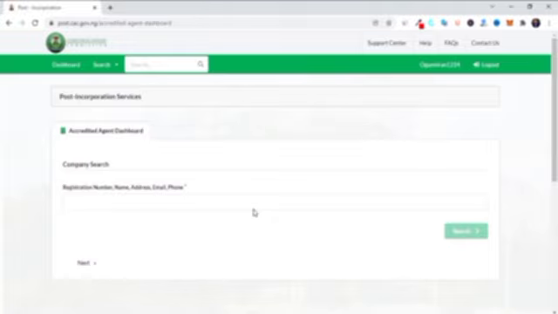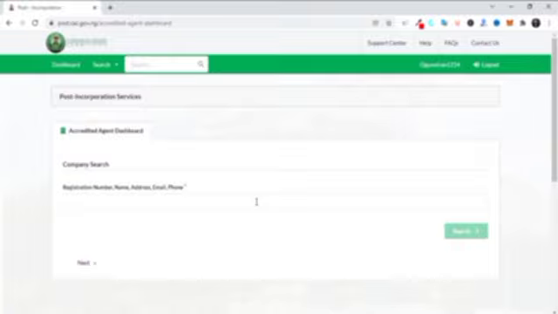Now, I've always said that post incorporation is majorly done after you have registered your company and you want to change something, maybe you want to change a director. But pre-incorporation is when you're about to register a company, maybe you want to apply for registration of a business, a company, or an NGO. Now, after you have typed post, you type the name of the company you want to file annual returns for. If you are a lawyer, you need to get the name of the particular company you want to file annual returns for.